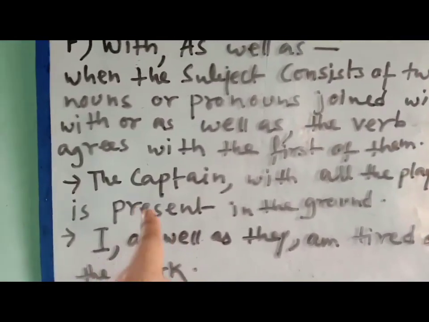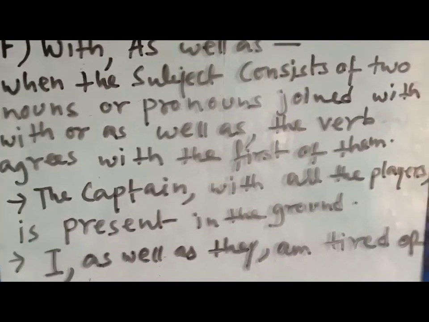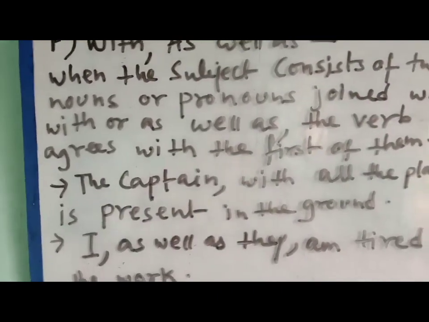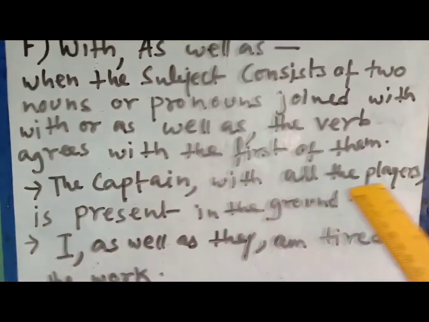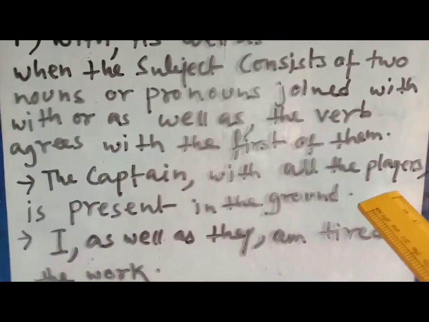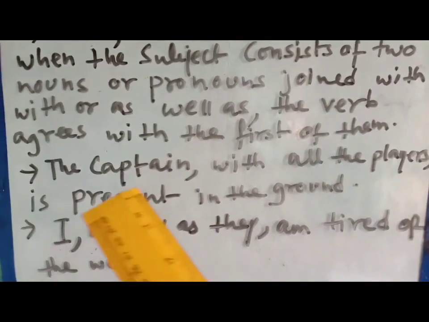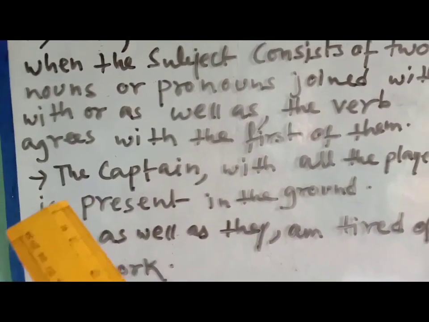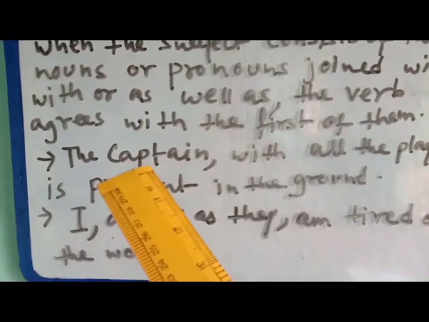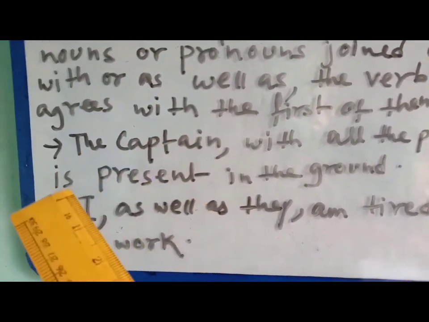See the first one: the captain with all the players is present in the ground. Here I have written "the captain with all the players". The captain is a noun, and the players is another noun, so there are two nouns. But I have written "is", because the verb agrees with the first noun. The captain means singular, that's why I have written "is".